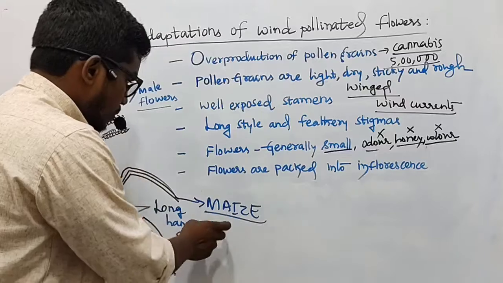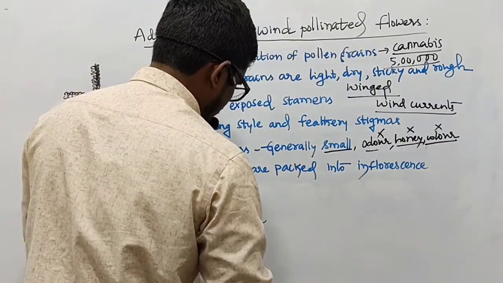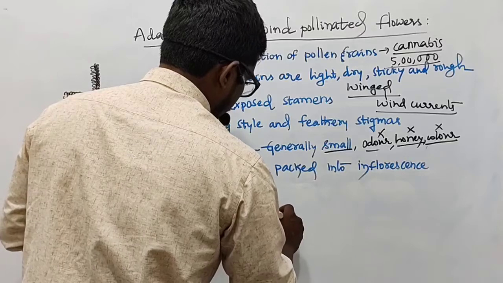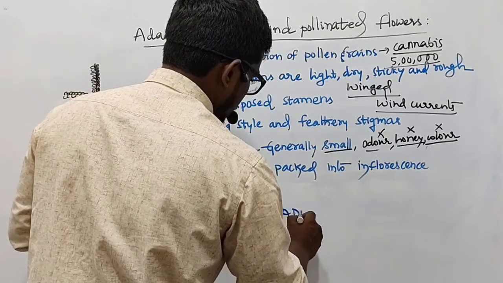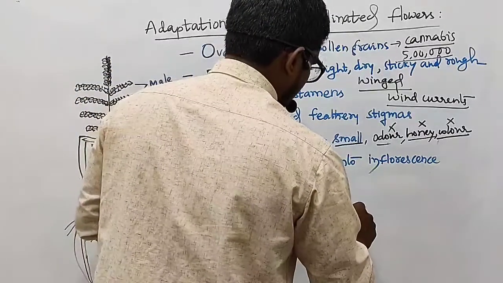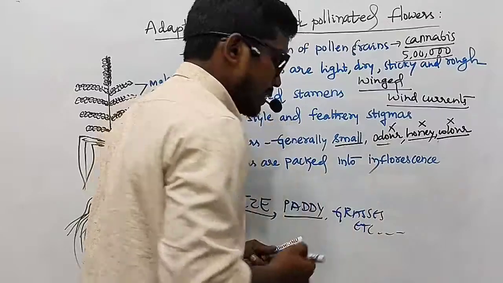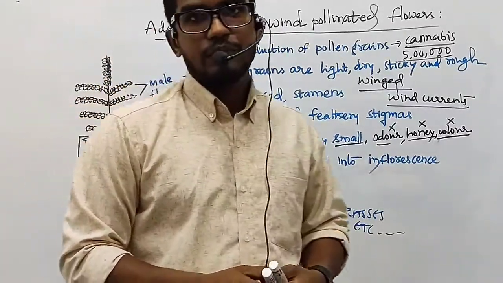Examples, as I said, we have maize here. To go with that, other examples let me give you. We have paddy. Then let me also give you grasses. So all these show the wind pollination.